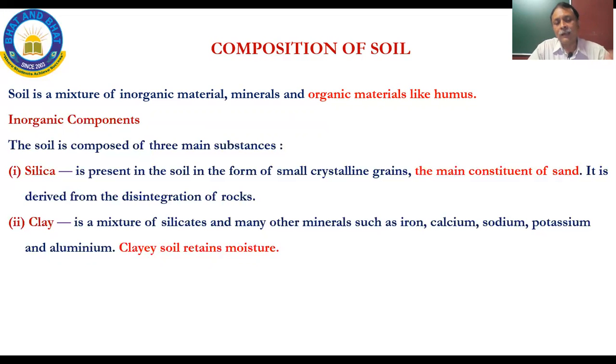Now, how do we know that a particular type of soil has become less fertile? Just like we do a blood test in the case of human beings to find out if there is something wrong, you test soil also for these different constituents.